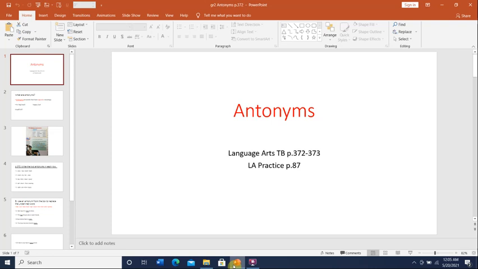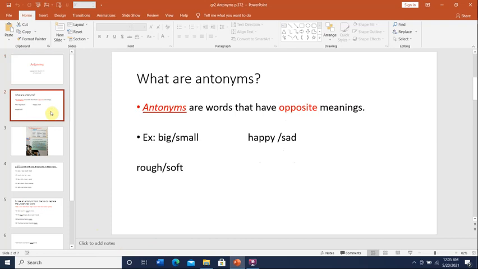Hello, grade 2. Today's grammar lesson is about antonyms. What are antonyms? Antonyms are words that have the opposite meaning. Last year we took antonyms, and this year we also took antonyms in our reading. So again, what are antonyms? Antonyms are words that have opposite meaning.